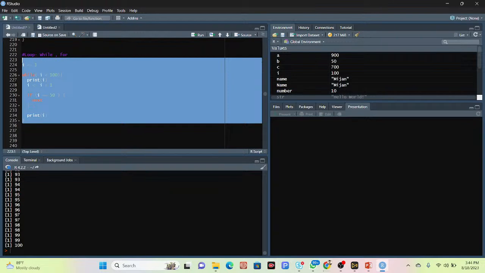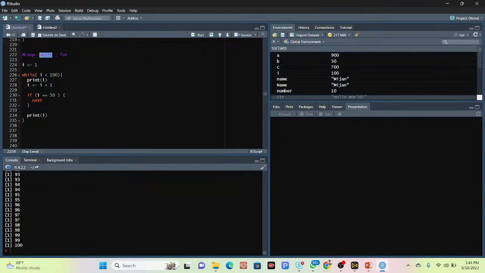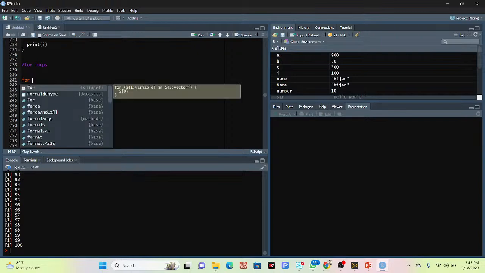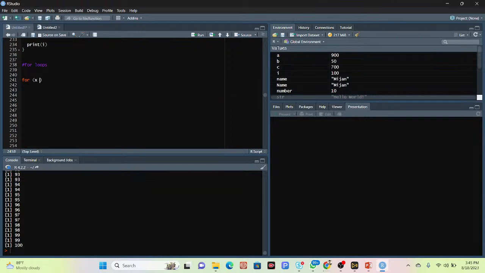So now we talk about the loop. This is the process about the while, and in this time we will talk about the for loop, how it will work. So mainly for loop. Okay, so I use that such as for loops. Suppose for loops is used for iterating over a sequence. Suppose I use the for, and x is the variable name, x in 1 to 100.